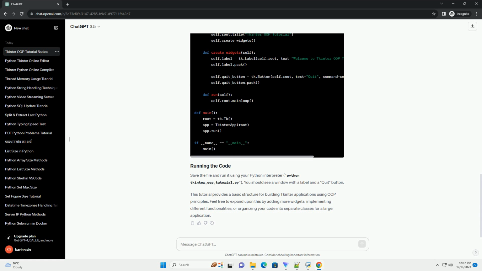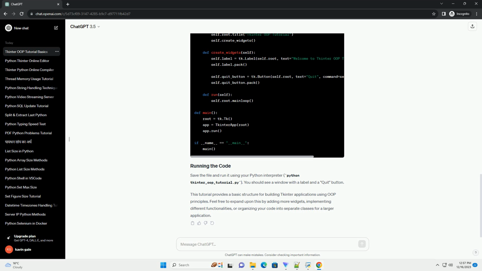This tutorial provides a basic overview of creating Tkinter applications using an object-oriented approach. As your GUI becomes more complex, using OOP can greatly enhance code organization and maintainability. Experiment with different widgets, events, and layouts to build powerful and user-friendly applications.